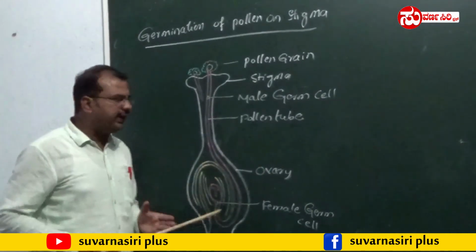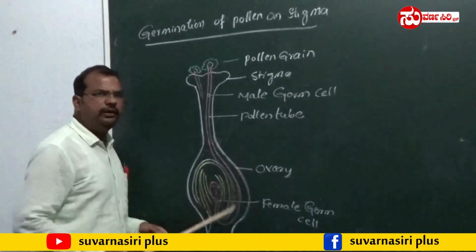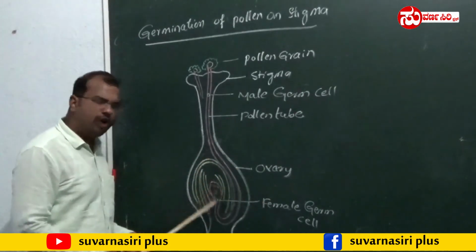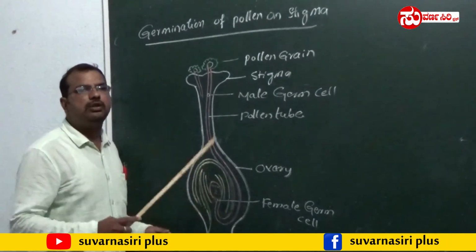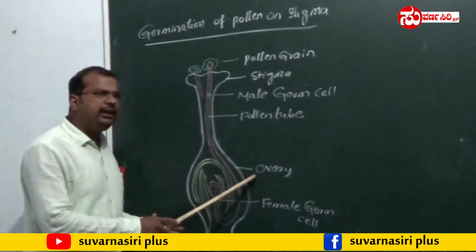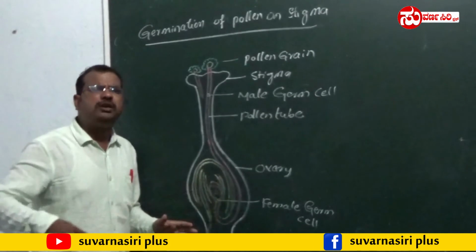During this process, the ovary converts into fruit, whereas the ovule is converted into what? Seed.